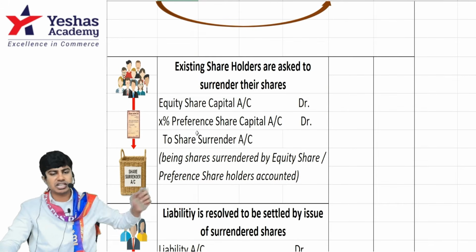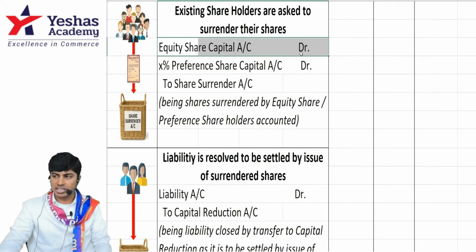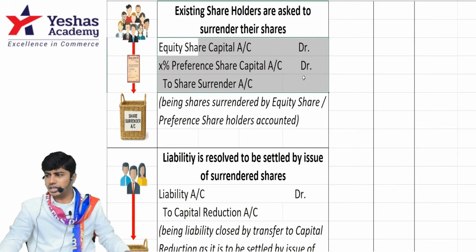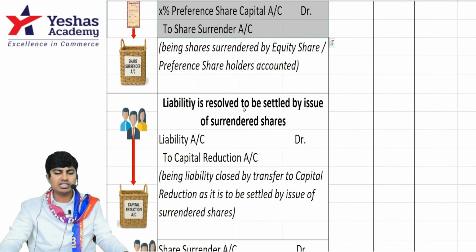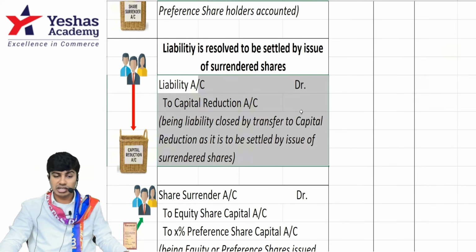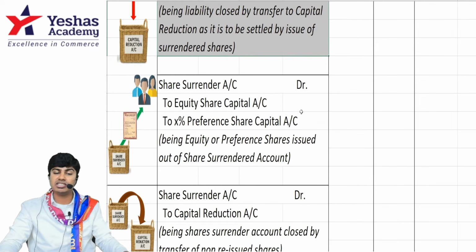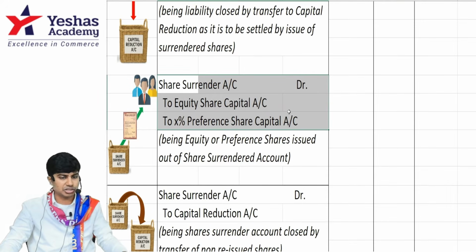Got it? See the first transaction. Existing shareholders are asked to surrender their shares. Journal entry: equity share capital account debit, preference share capital account debit, whatever. Credit will be share surrender account. Come on. Next one. What is the liability resolved entry? Liability account debit to capital reduction. Then against the liability, I give shares: share surrender account debit to equity share capital or preference share capital. That is a share issue entry.